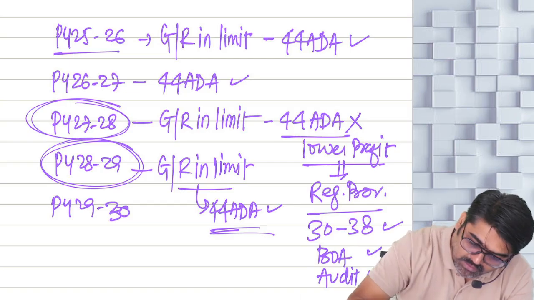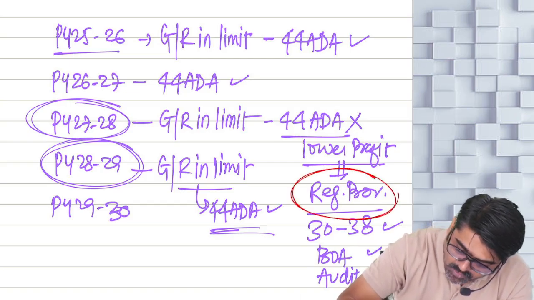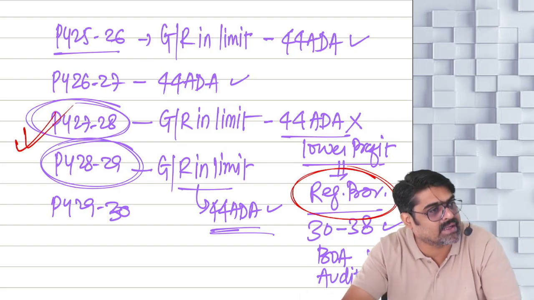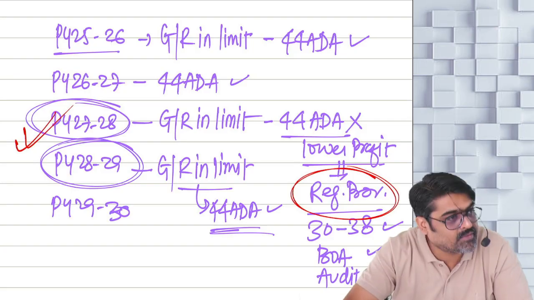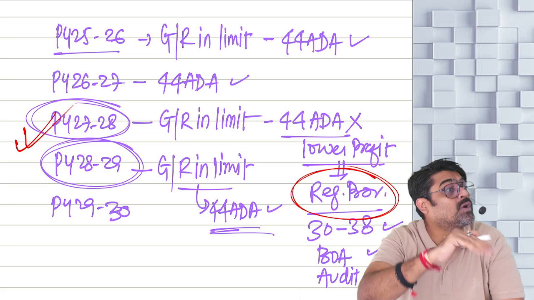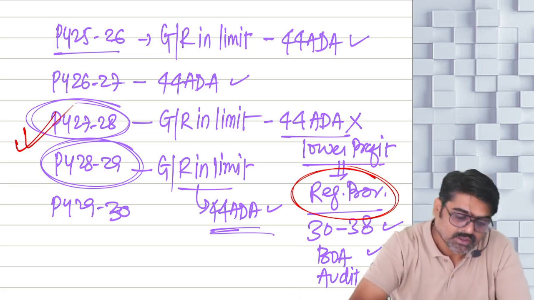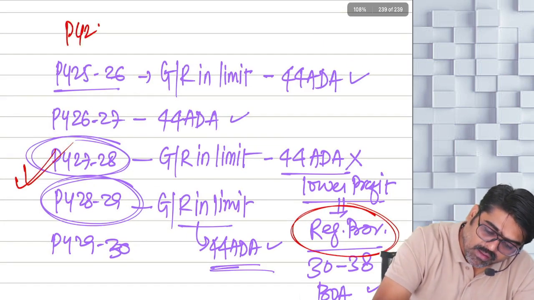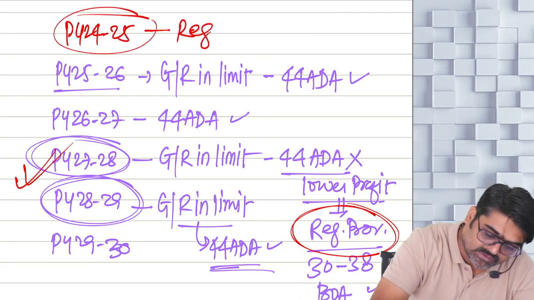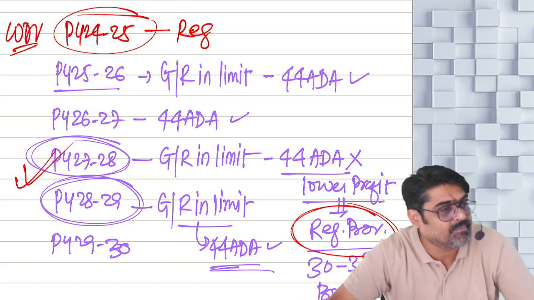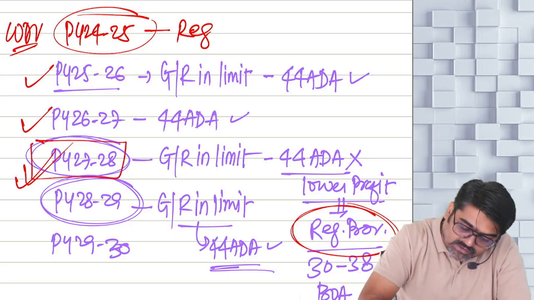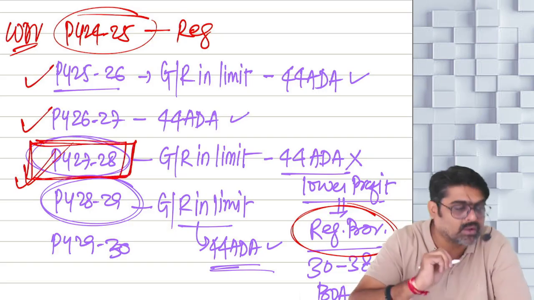on that WDV you are going to claim what? Your depreciation. When you follow regular provision in that year, on the WDV which is remaining after reducing the depreciation for those years for which you have followed what? Presumptive provision. So when did you last follow regular provisions? In this year, WDV was calculated for the last time. Now in this year 44 ADA, but now again in 27-28, you are again following regular provisions.